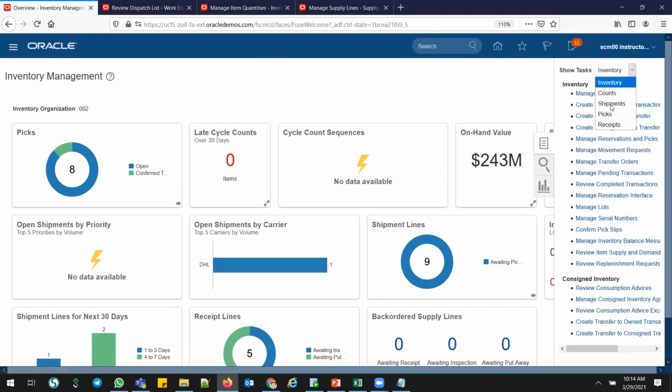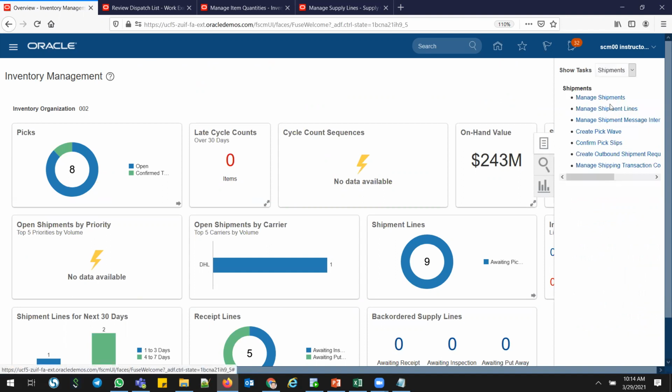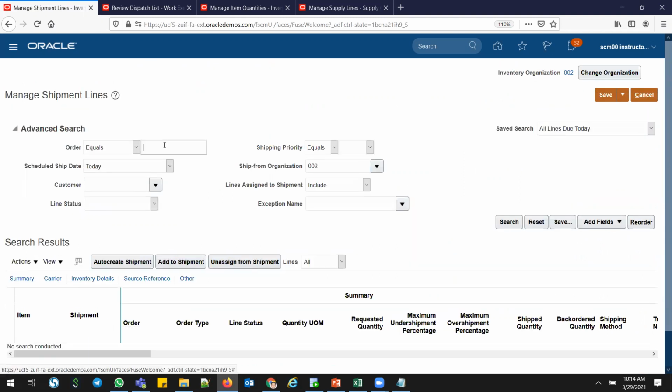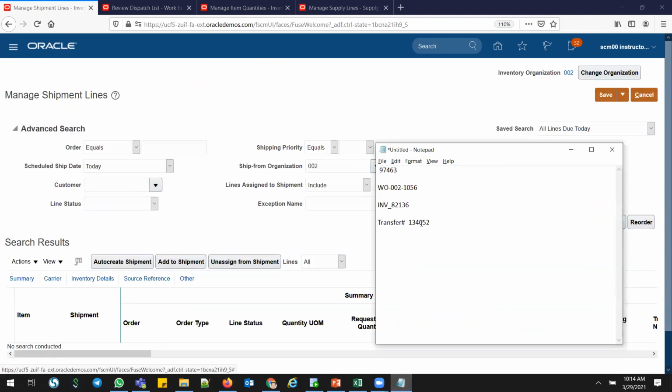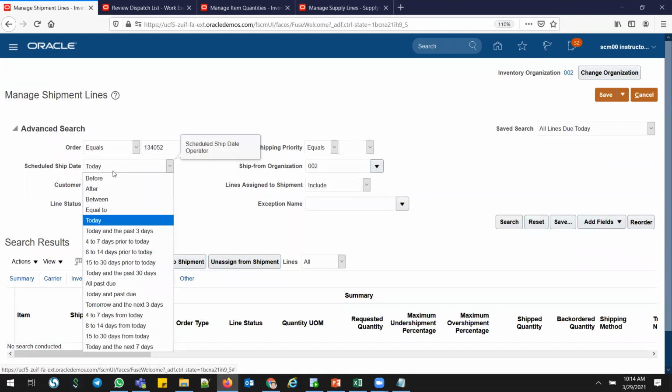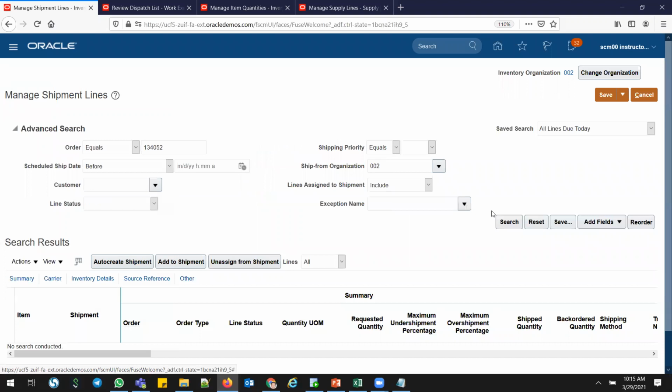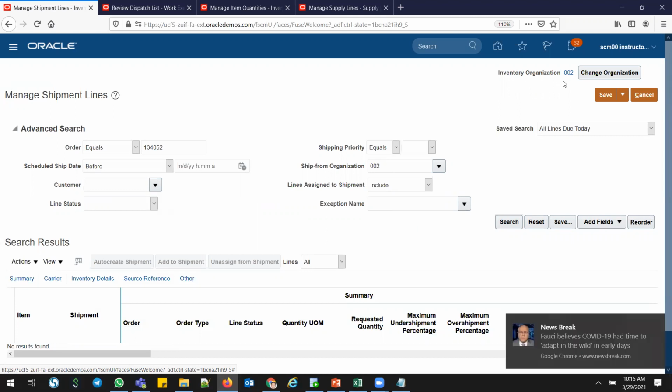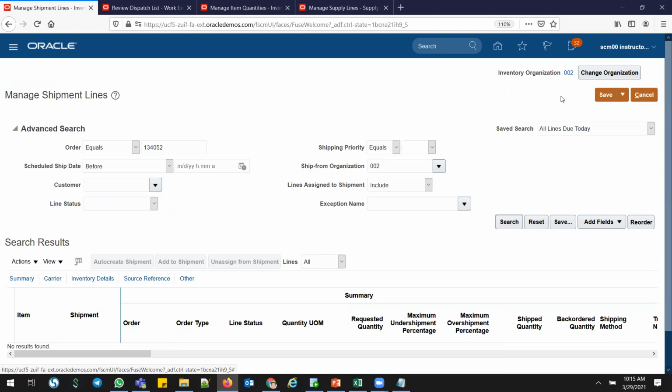So inventory shipments, manage shipment lines. I'll give my transfer order number. I have noted down my transfer number here. I'll give my order number here. I'll give something before here. Search. Oops, it's not there because my inventory org is showing as 002.